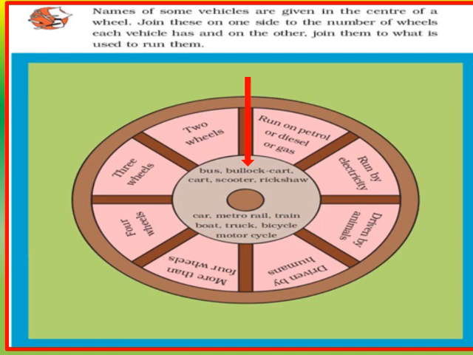On one side of this wheel, we can see the number of wheels required to run these vehicles, like 2 wheels, 3 wheels, 4 wheels, more than 4 wheels.